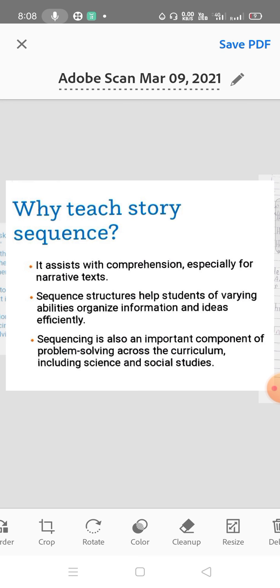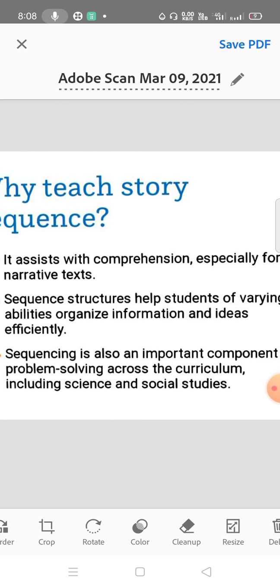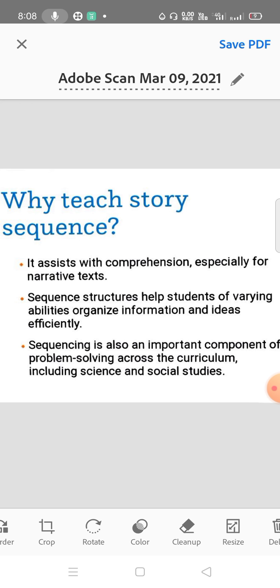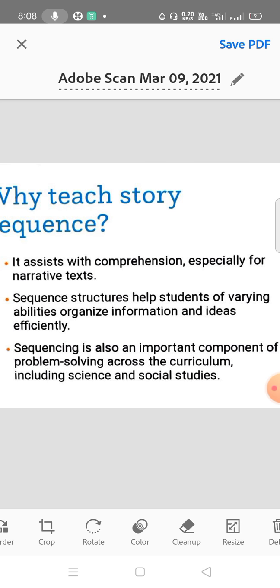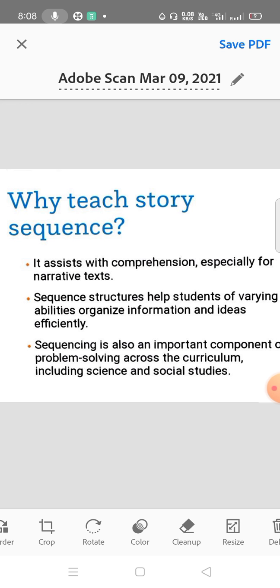In science, sometimes you are doing practical. In that practical, when you are at the lab, what you have to do first, you have to know about that. आपको पहले प्रैक्टिकल में, suppose आप केमिस्ट्री के बारे में प्रैक्टिकल कर रहे तो कौन सा लिक्विड और कौन सा कंपोनेंट्स आपको ज़्यादा डालना है, कम डालना है, लास्ट में क्या डालना है, you have to know about sequencing. It helps not only in English, it helps you in your social studies and science also. Okay, so you have to read it properly.